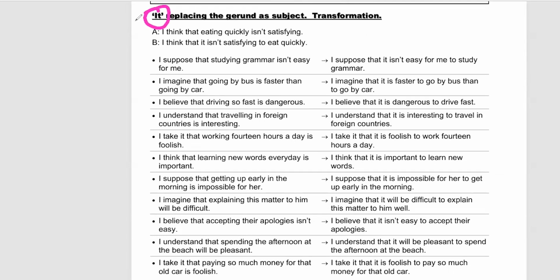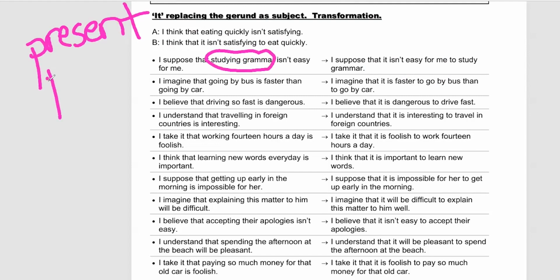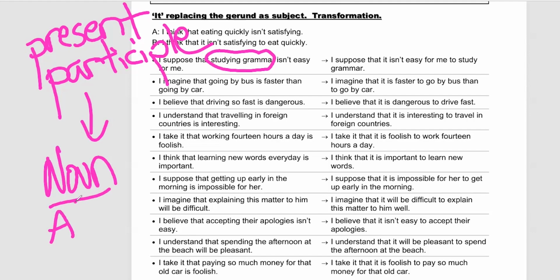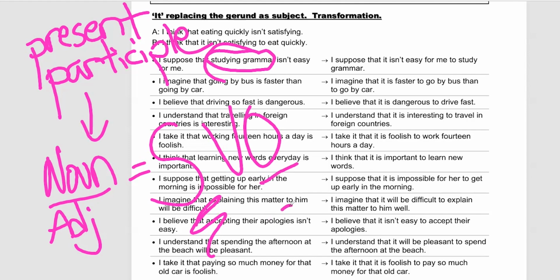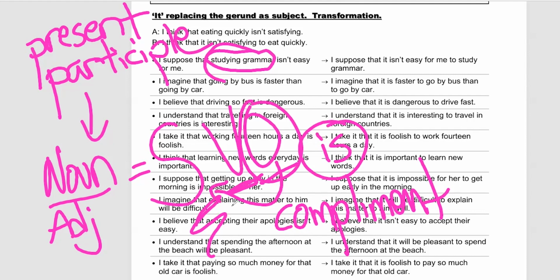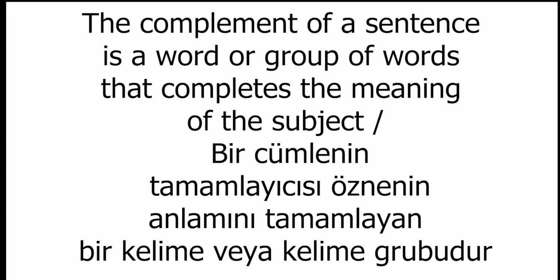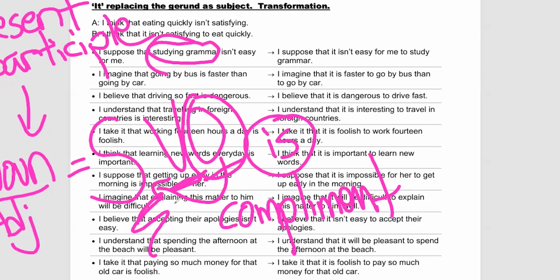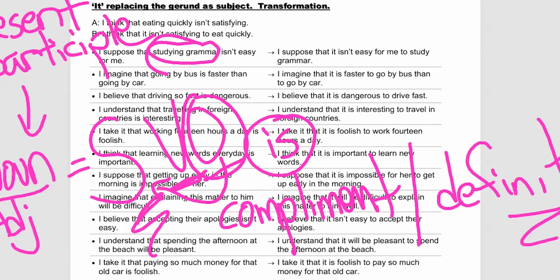This activity ostensibly is about it replacing the gerund as the subject of the sentence. Instead of saying gerund, we're going to call it the present participle, which is a noun or an adjective being the subject. Sentence type is a complement, since we're using the verb is, am, is, are. It's a complement about the subject. You could also view it as we're saying something definite about the subject. Subject is what, and our subject, as I said, is the present participle.